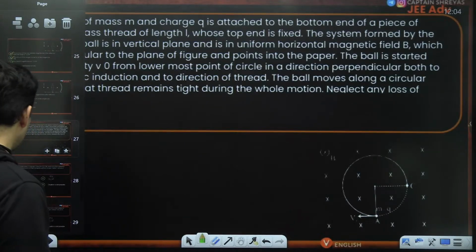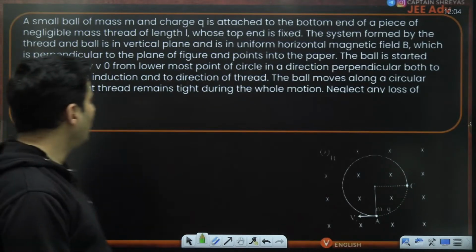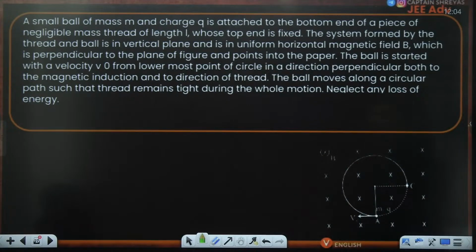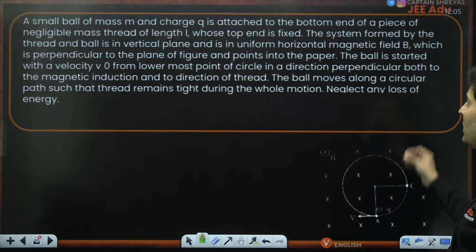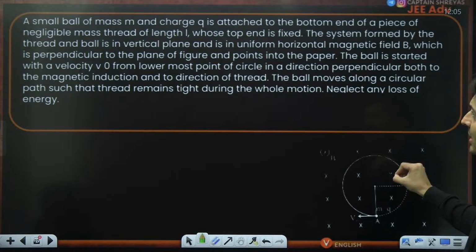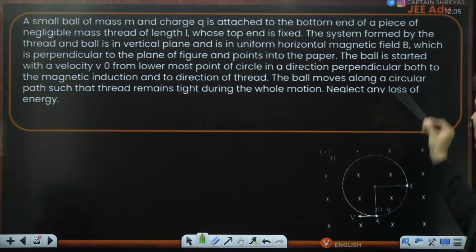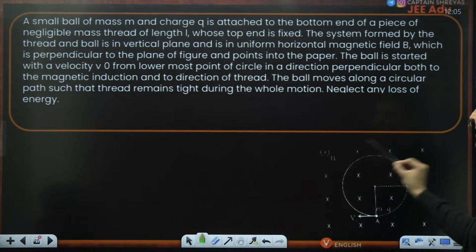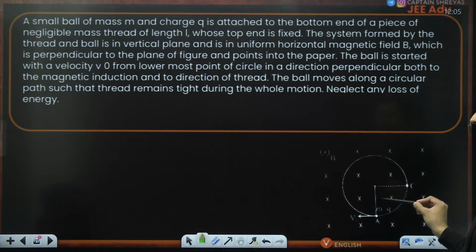Okay, next question coming up on your screen. There is a small mass of charge Q attached to a string of negligible mass and length L, with the top end fixed. You can see the string is over here, the mass is over here, length is L. The system is now in a vertical plane in a horizontal magnetic field which is inside the plane of the paper. The ball starts with a velocity V0 at the bottom and it completes a circular motion.